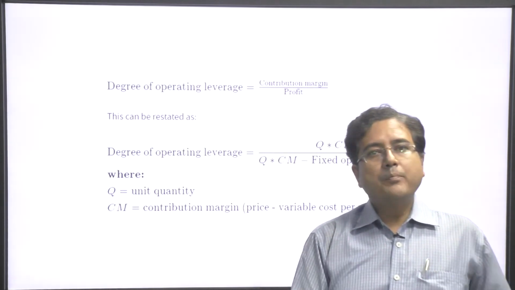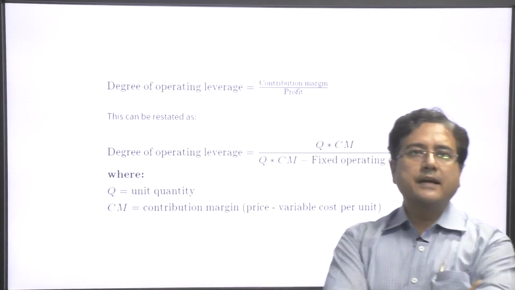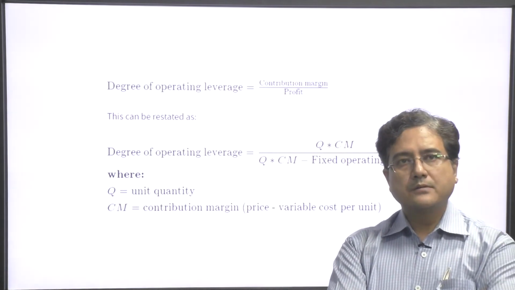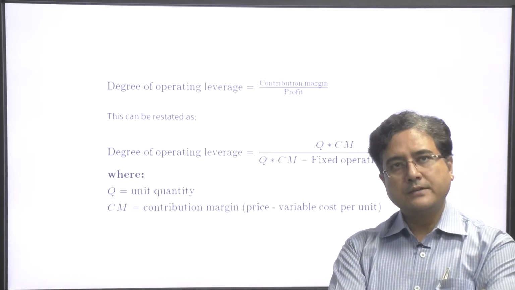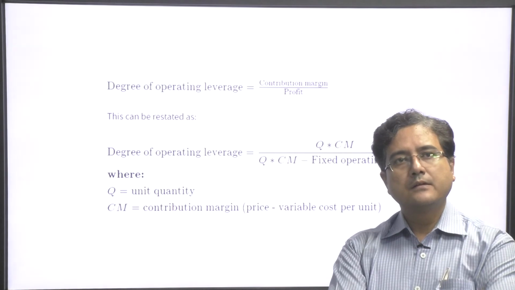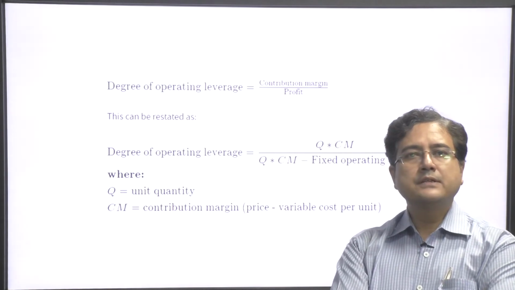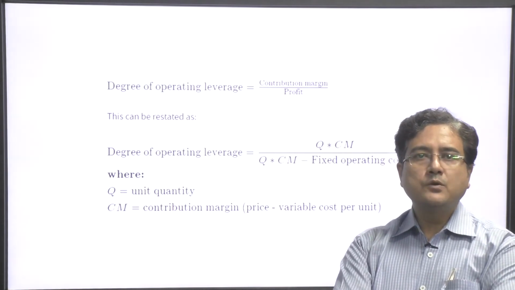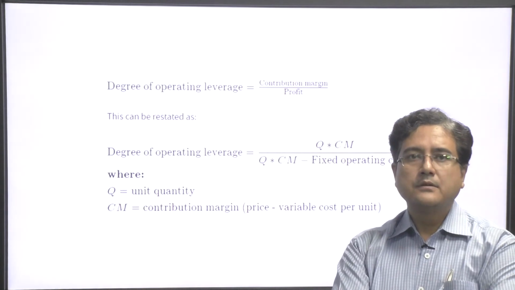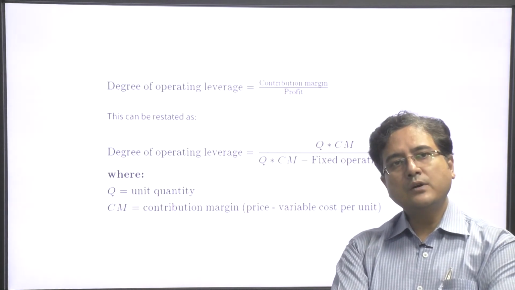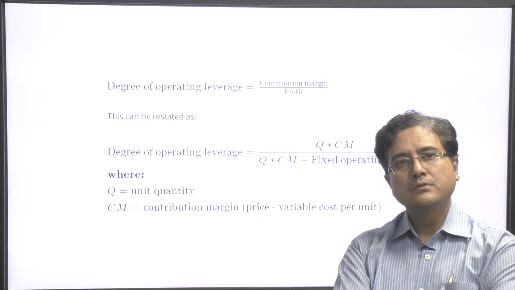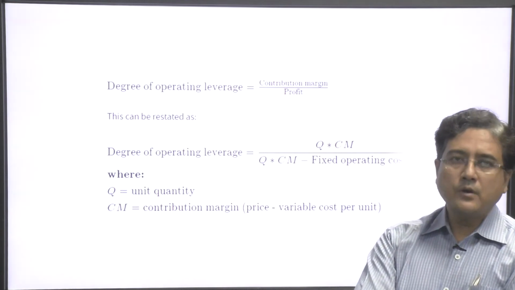So, degree of operating leverage we can calculate with the help of contribution divided by profit. Degree of operating leverage is quantity into contribution margin divided by contribution minus fixed operating cost.